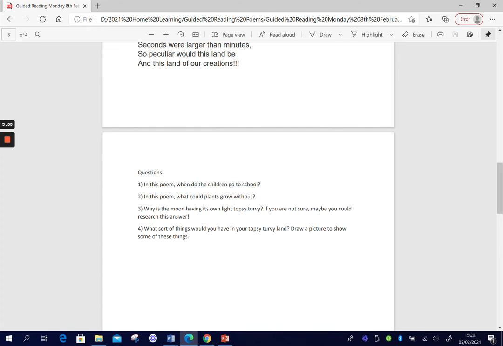And number 4 is, what sort of things would you have in your topsy-turvy land? Draw a picture to show some of these things. You could draw a couple of things and then label them, tell me what's topsy-turvy about it. You could write a paragraph and draw a picture underneath. It's completely up to you. We started our own little vocabulary pages or dictionaries last week. So maybe you could add to that as well, if you feel like there are some words in here that you don't quite understand.